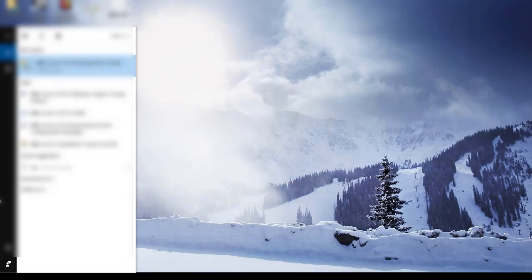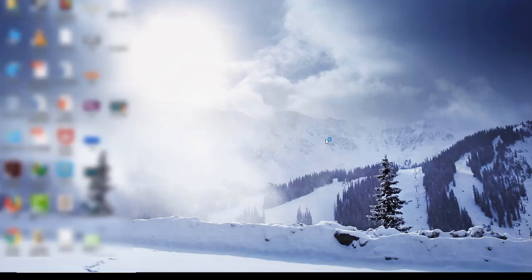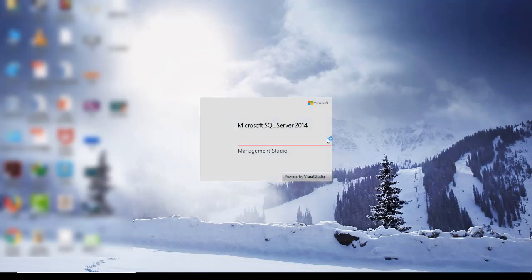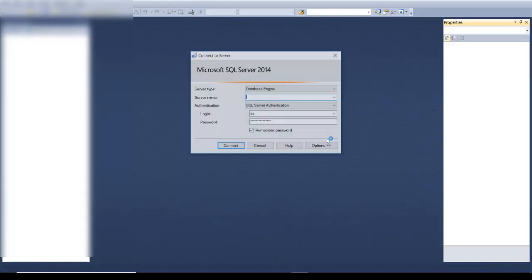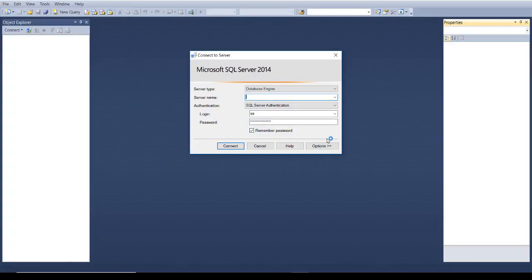So let's begin with opening our SQL Server Management Studio, whatever version you have. I'm just opening SQL Server Management Studio here, and then I'll show you each and every step that you need to follow to create a database.